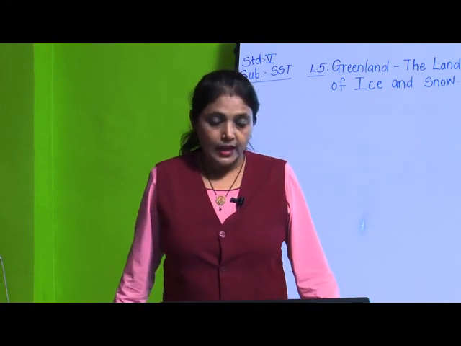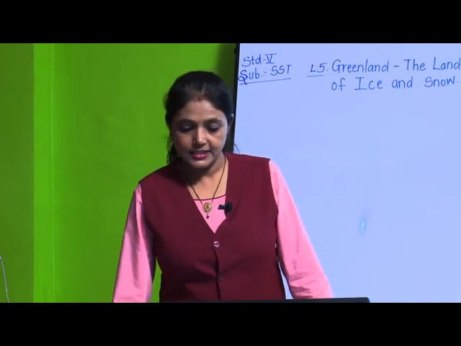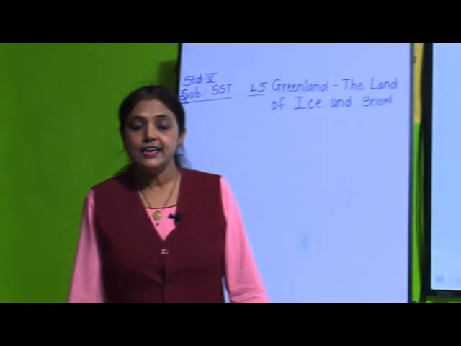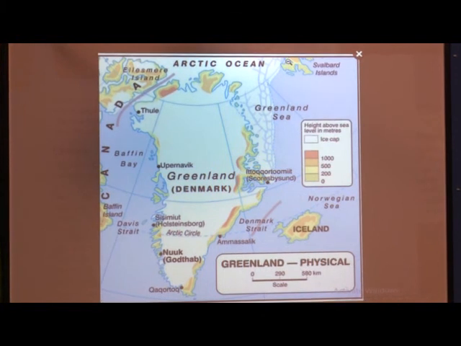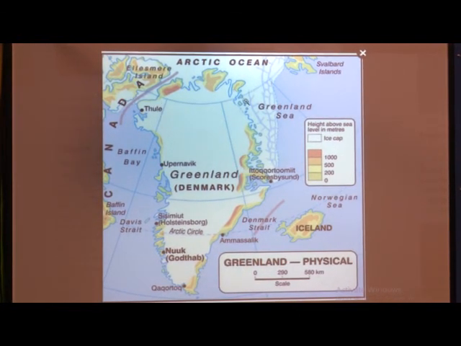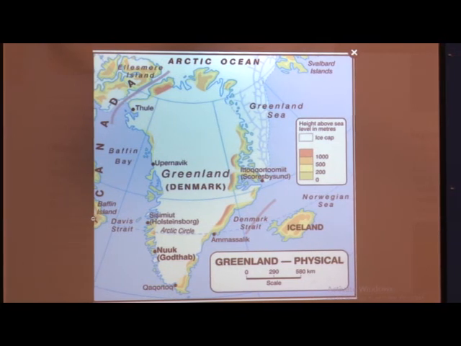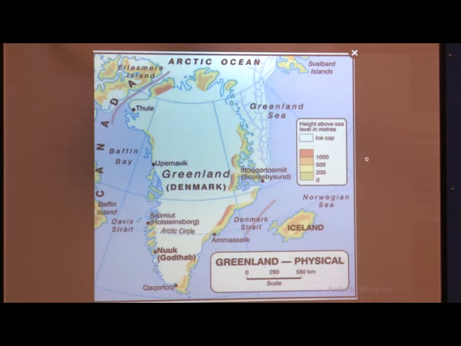Now, Greenland, as we had seen, is in the northern hemisphere towards the North Pole. Okay, see, this is the country Greenland. It is towards the North Pole in the northern hemisphere, where you can see from here the Arctic Circle. It is a very important latitude, the Arctic Circle, which is passing through Greenland. So, can you see this area? Such a big area is in the Arctic Circle.